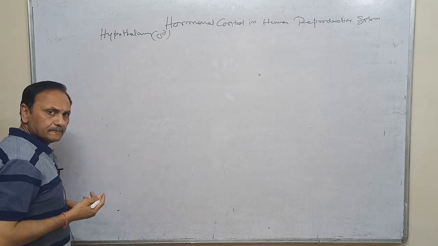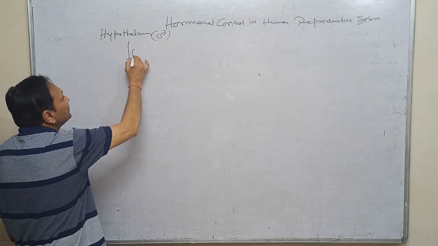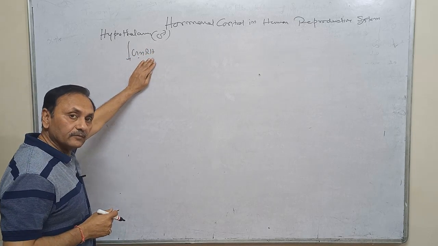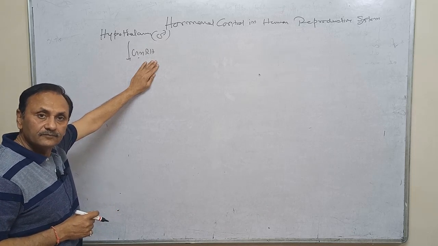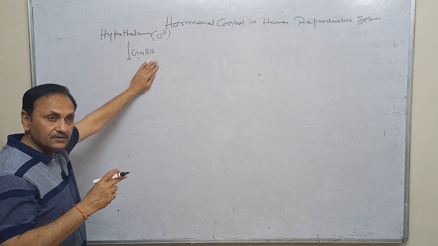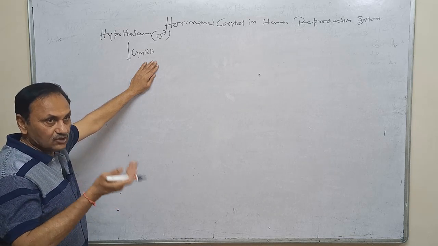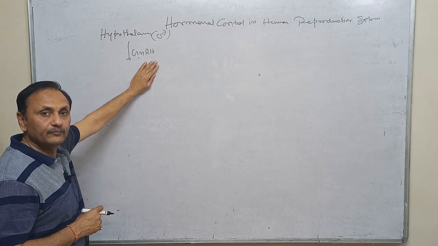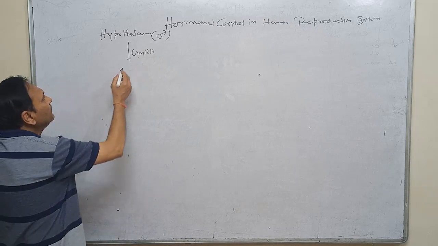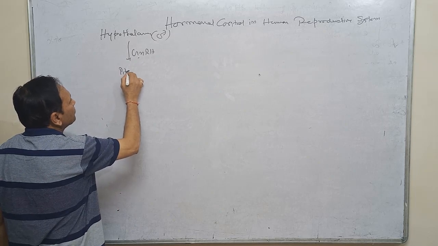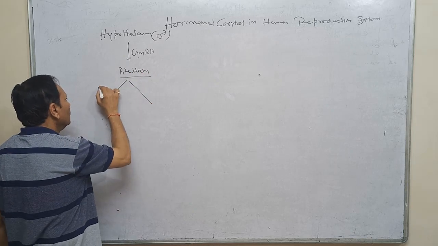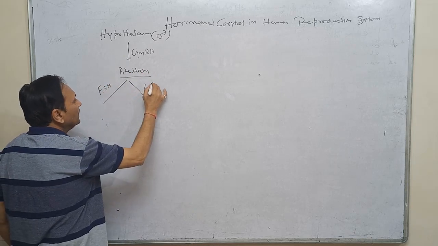In the case of the male, the hypothalamus releases GnRH, gonadotropin releasing hormone, and that will be secreted after attaining puberty. Puberty is the age at which a human being is sexually mature. It means they are in a condition to reproduce. Then GnRH will be released and act upon the pituitary. Here the pituitary releases two hormones. One is called FSH and another is LH.